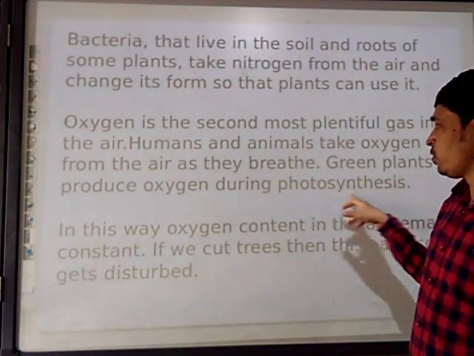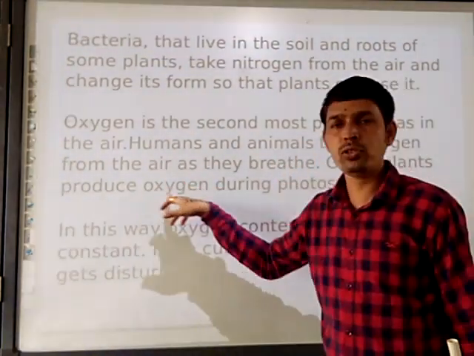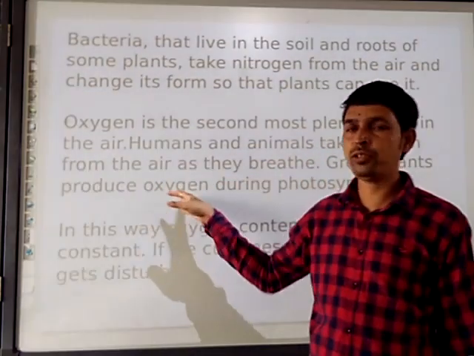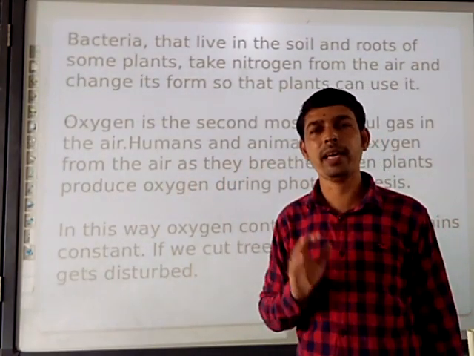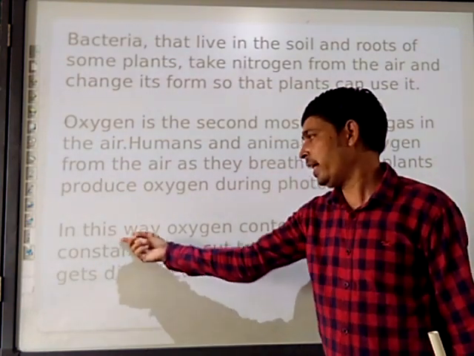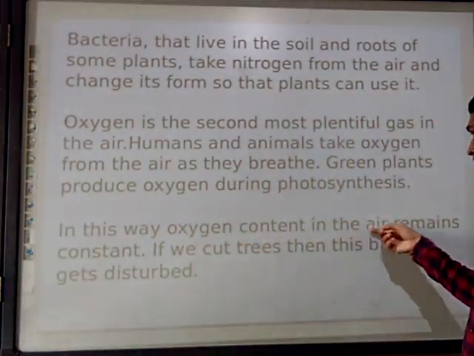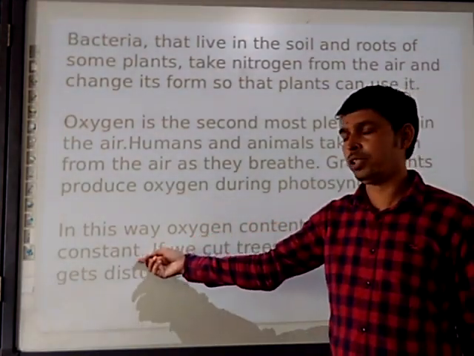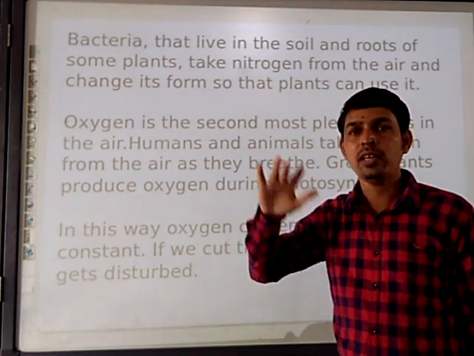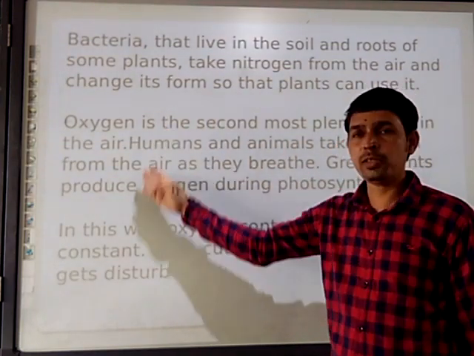Next, green plants produce oxygen. Remember, green plants produce oxygen. So trees are very important for us because they are giving oxygen to us. In this way, the oxygen contained in the air remains constant. This is how the balance of the gases nitrogen and oxygen is maintained.